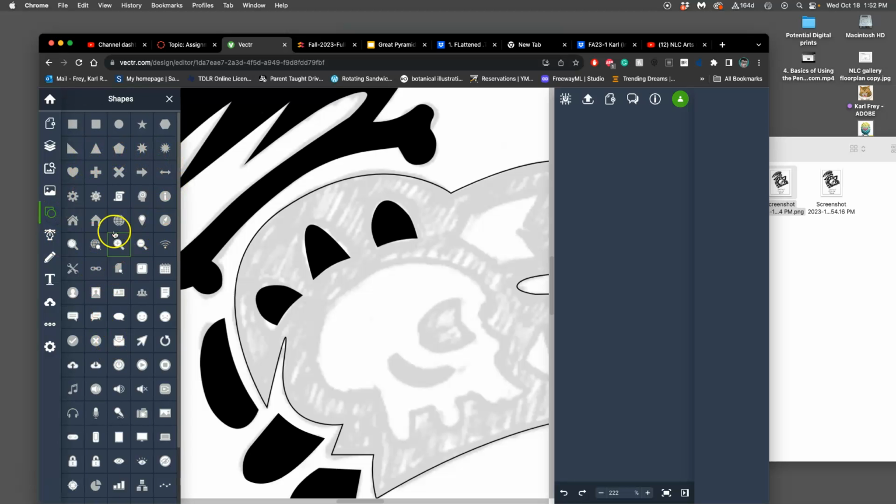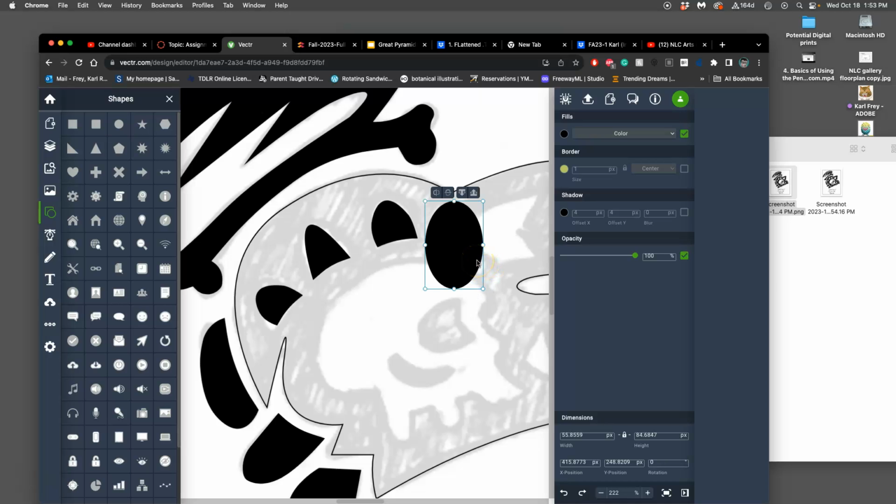Can also see if there's a helpful kind of tombstone shape. And there isn't. But here's another way I could do it. I could use the ellipse tool. And I can hold down Shift and modify it, right? Get it perfectly clean. And then I can double click on it and I can delete this anchor point.